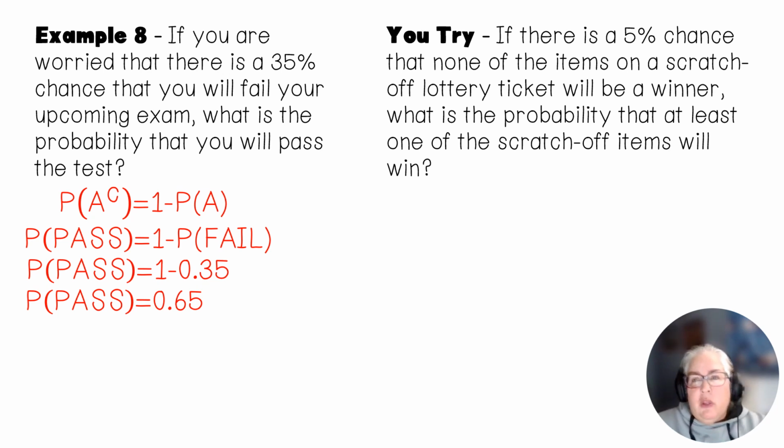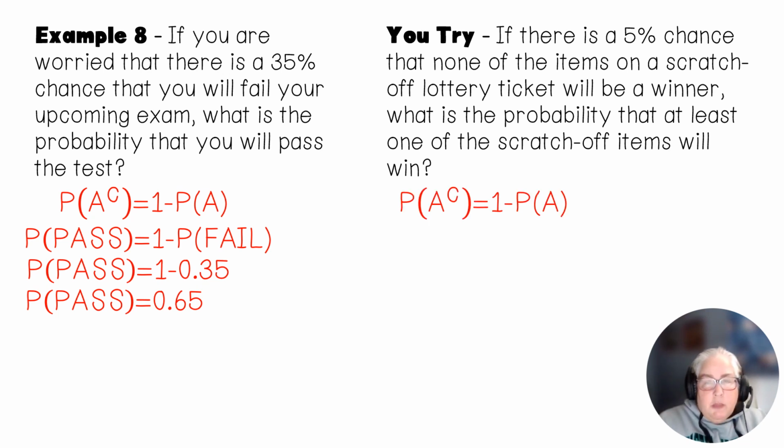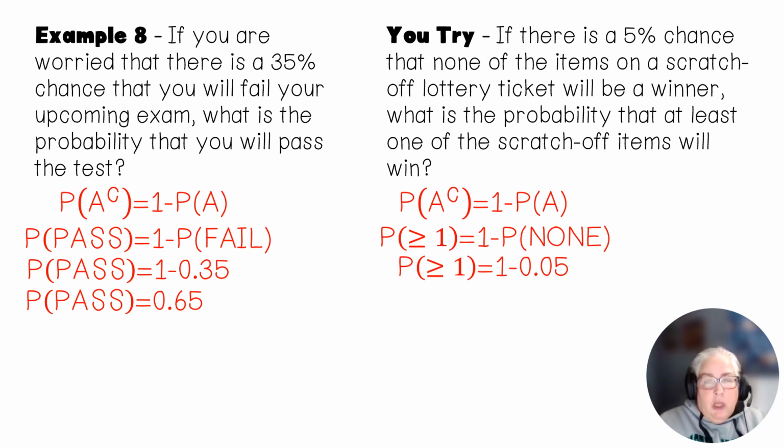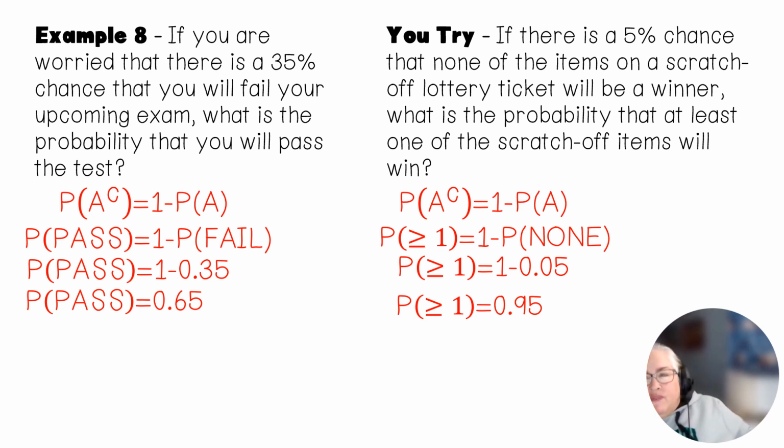All right, so if we look at this problem, it says if there is a 5% chance that none of the items on a scratch off ticket will win, what is the probability that at least one wins? Okay, so again, this is a complement rule. So we're going to have 1 minus the probability of the event. So that's 1 minus the probability of none. And that's 1 minus 0.05, which gives me 0.95. So if there's a 5% chance that none of the items on a scratch off ticket will win, then there's a 95% chance that at least one of them will win.